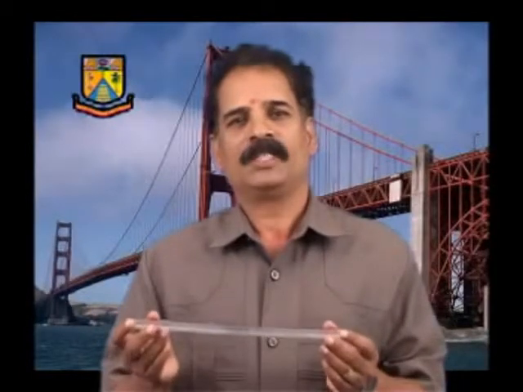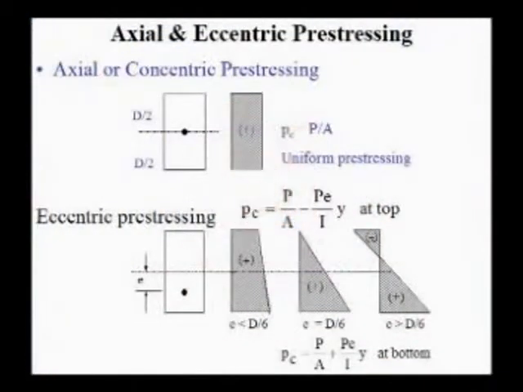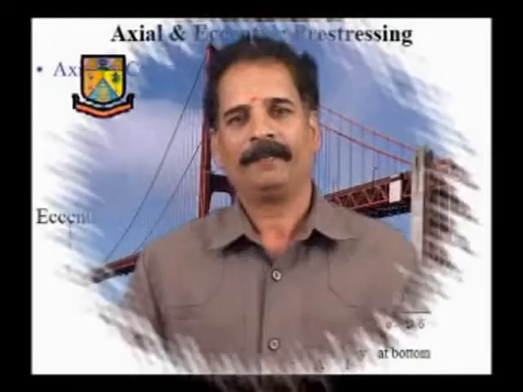You can apply a prestressing force through this prestressing cable, either axial to the member or eccentric. If the force is applied through the cable along the axis, it is called axial prestressing, and if it is applied eccentric to the section, it is called eccentric prestressing. You have advantages over the axial prestressing by the eccentric prestressing. The next classification is partial prestressing and full prestressing.